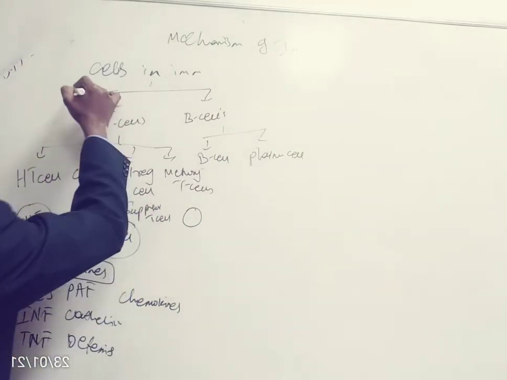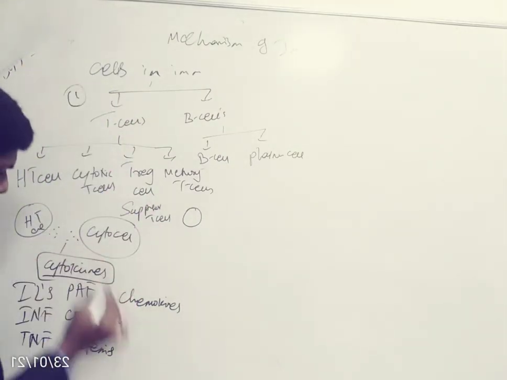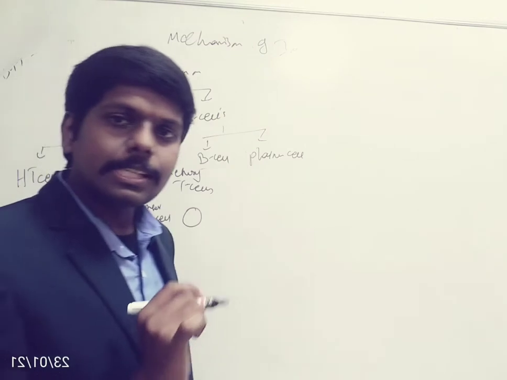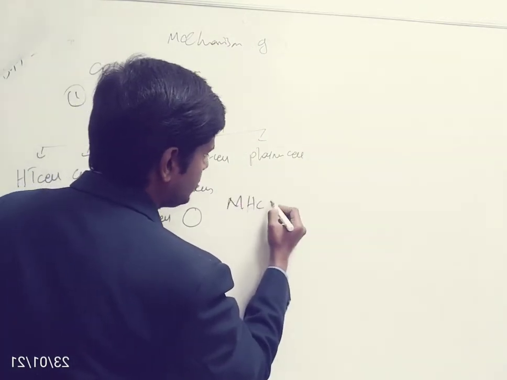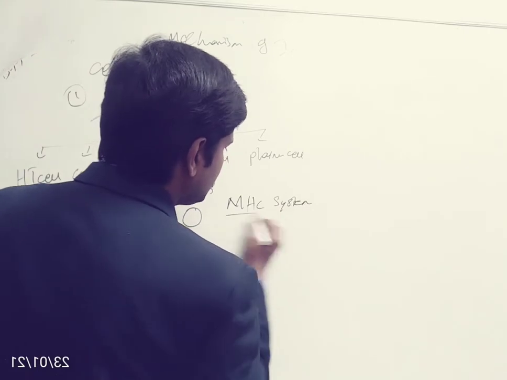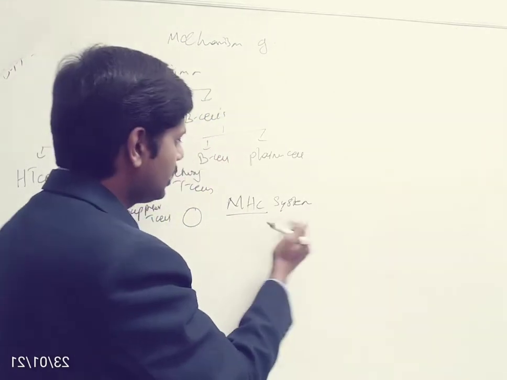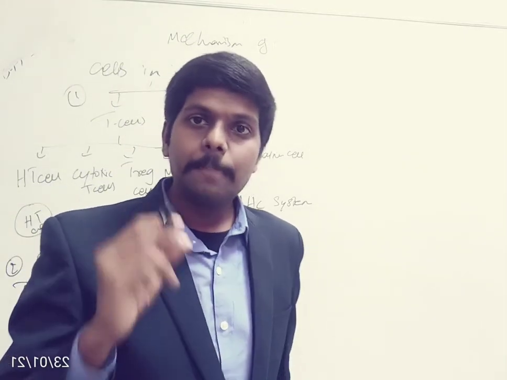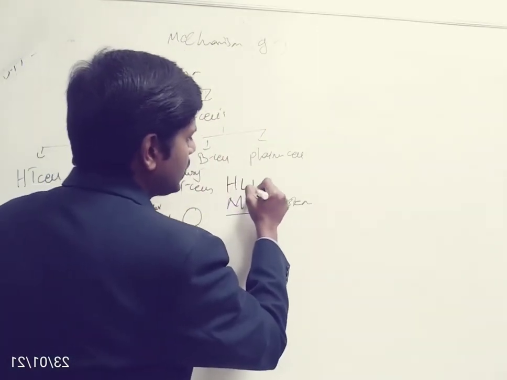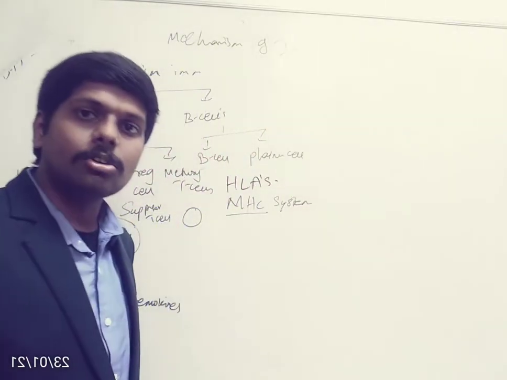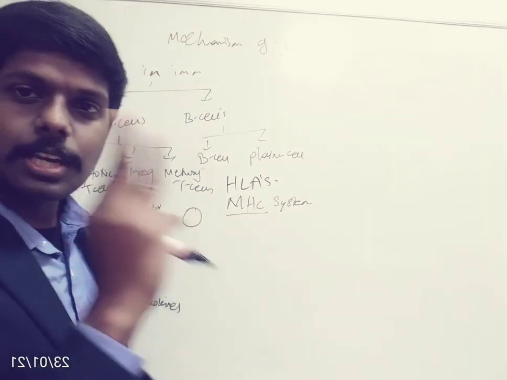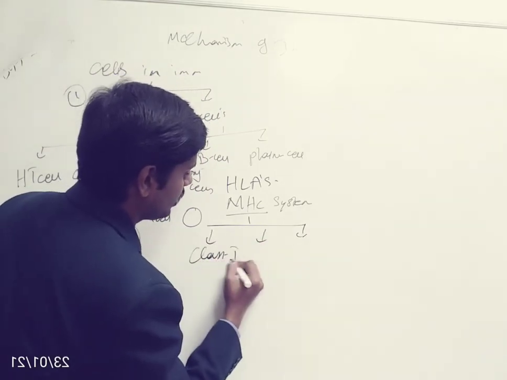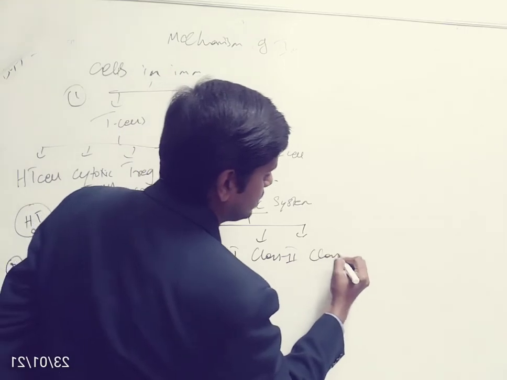So now you know the cells involved in immunity. Then you know the signals, the cytokines, involved in immunity, and we need to know one more basic thing called the MHC system. MHC stands for major histocompatibility complex. It is also called human leukocyte antigens. Now these MHC have three classes: class 1, class 2, and class 3.